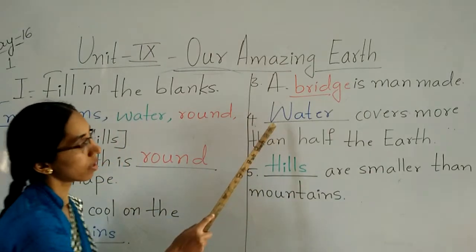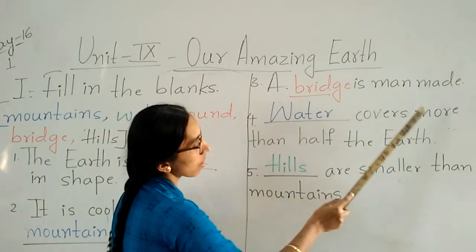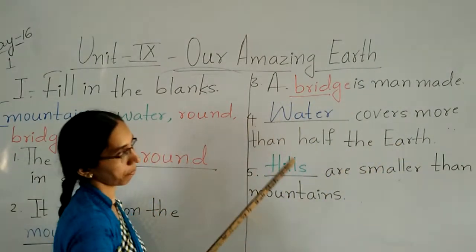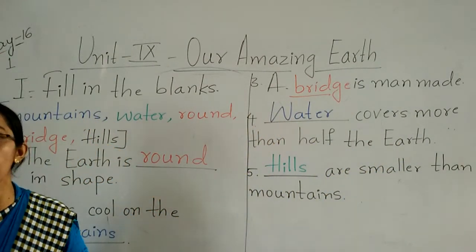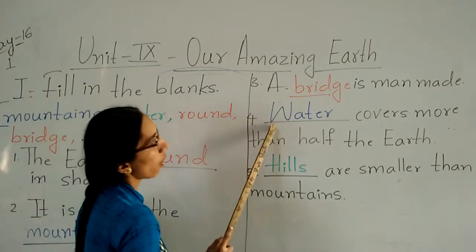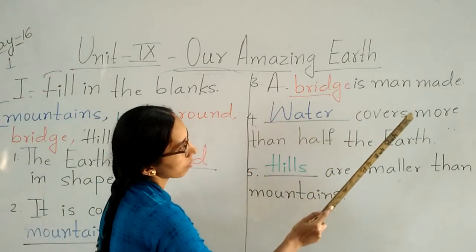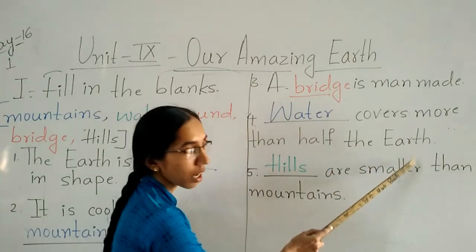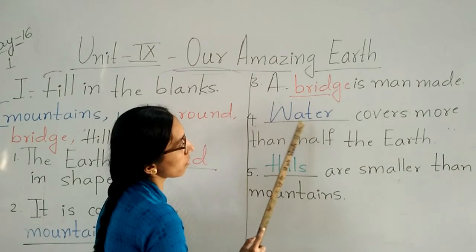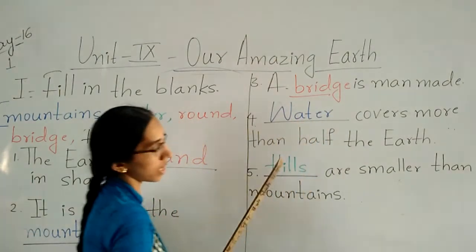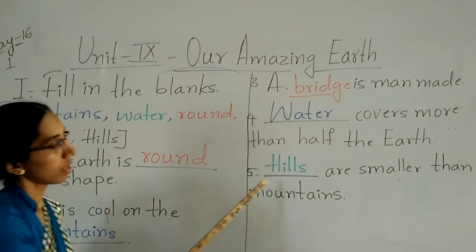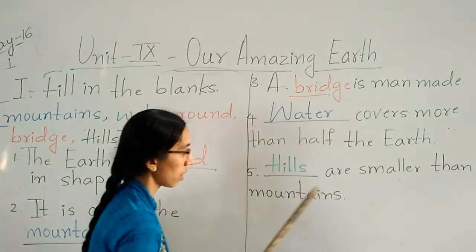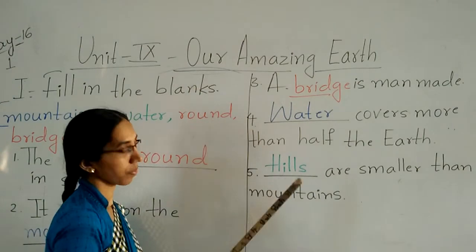B-R-I-D-G-E, bridge. Dash covers more than half the earth. What covers more than half? Water. Water covers more than half the earth. W-A-T-E-R, water. Last one, dash are smaller than mountains.